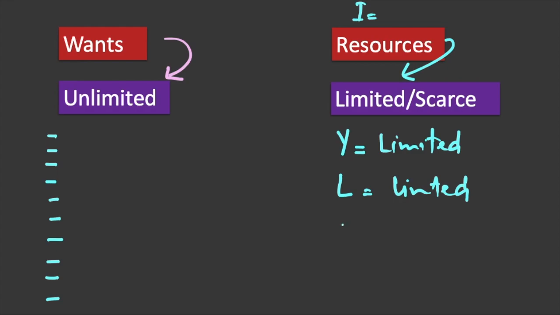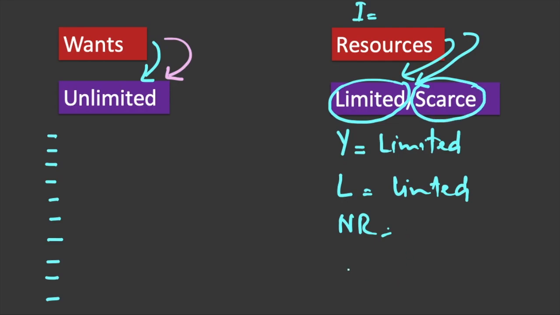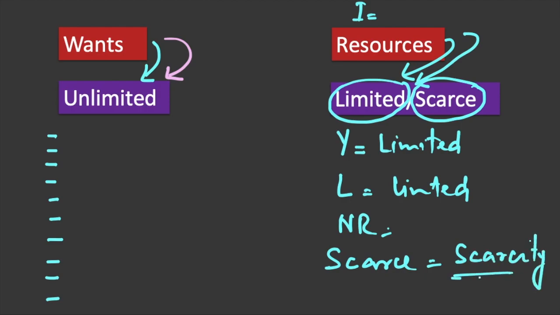So is the case with natural resources. So the point here is that while wants are unlimited, resources are limited. The other term that we use for limitedness of the resources is scarce or scarcity. So resources are scarce, or there is scarcity of resources that we face.